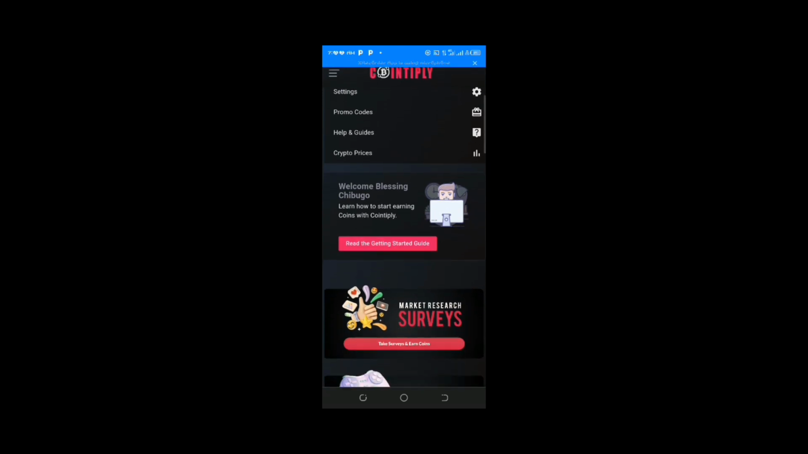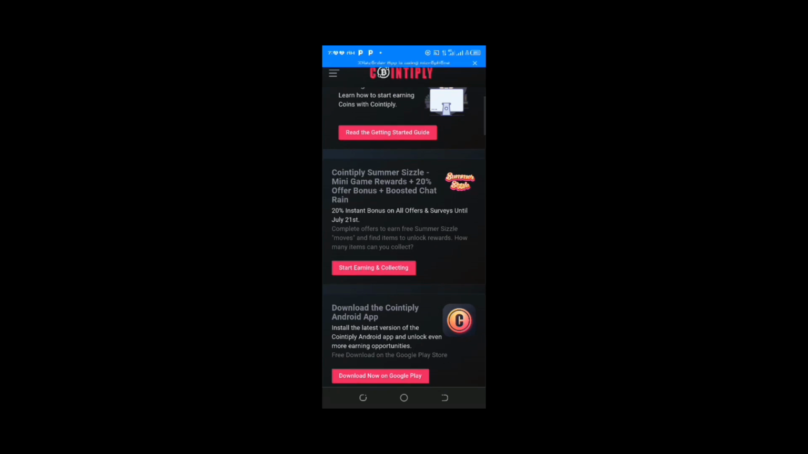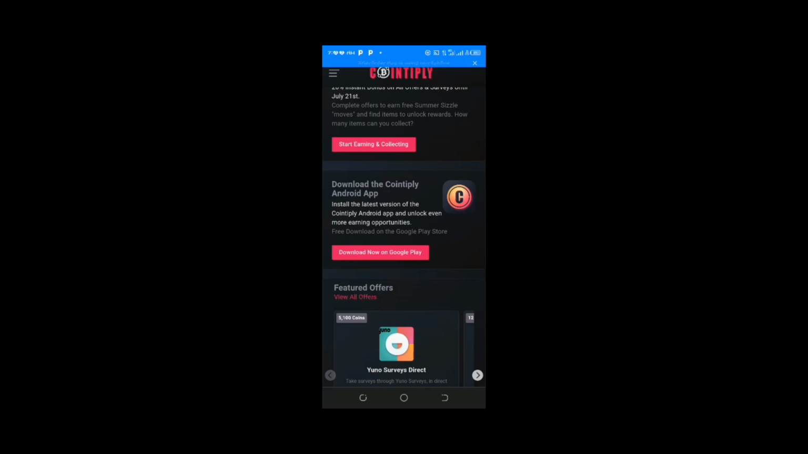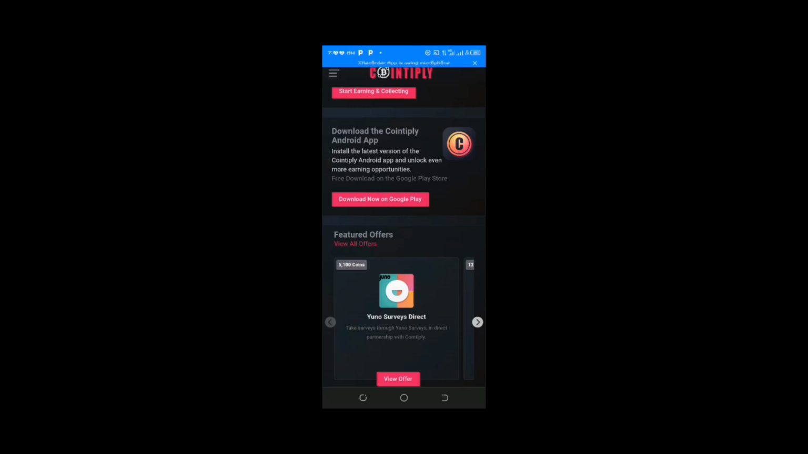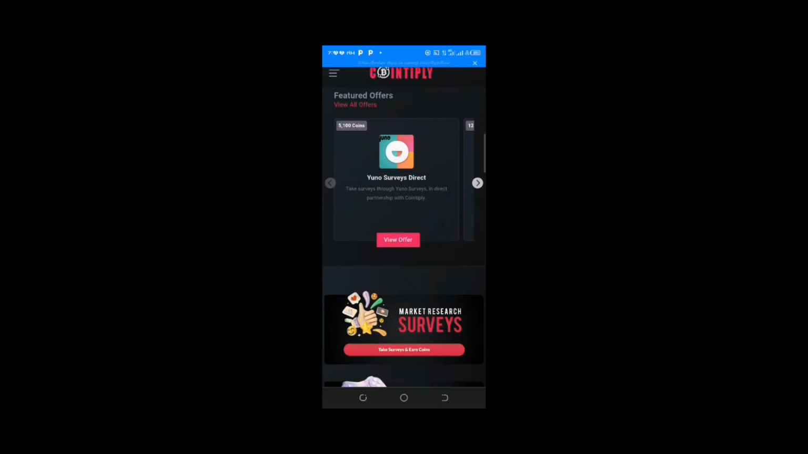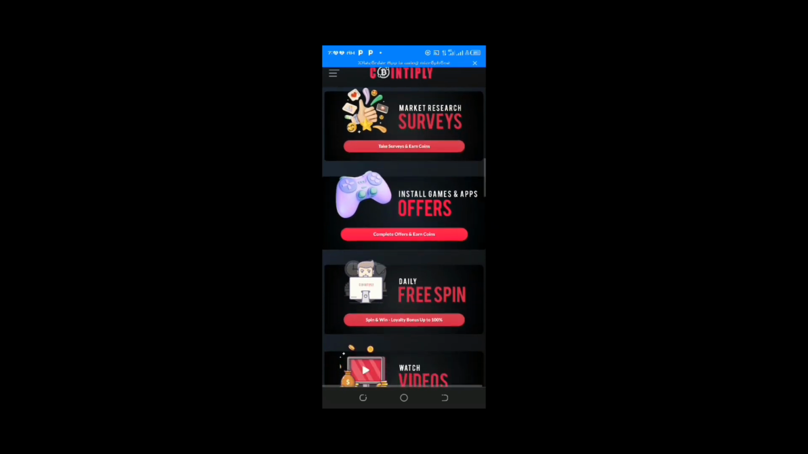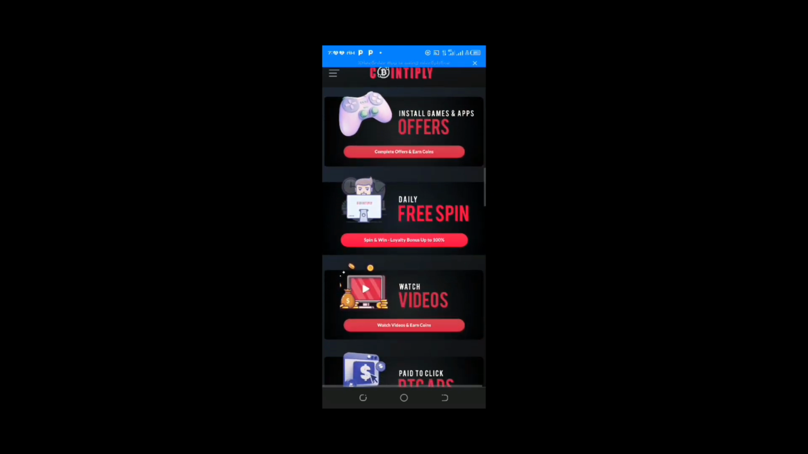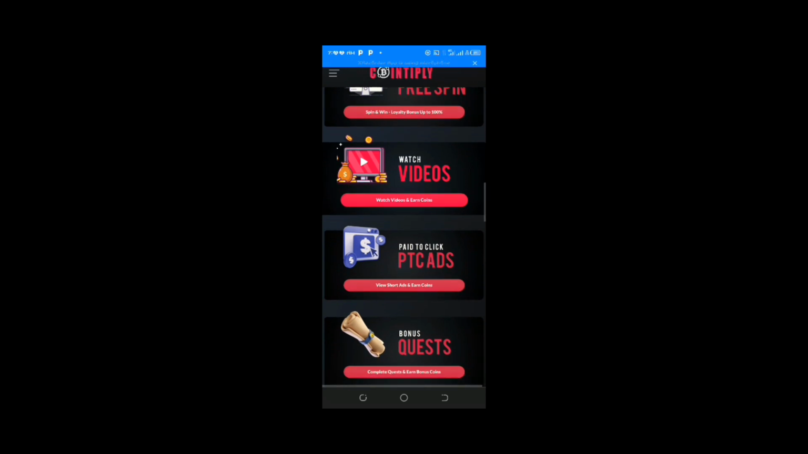Here are the tabs. Start earning and collecting. Download the Cointiply app. When you do that, they are going to credit you with some coin. This one is surveying, market research surveying, instant gains and app offers. Then your daily free spin, which I have done mine today. Remaining just 1 more to go.